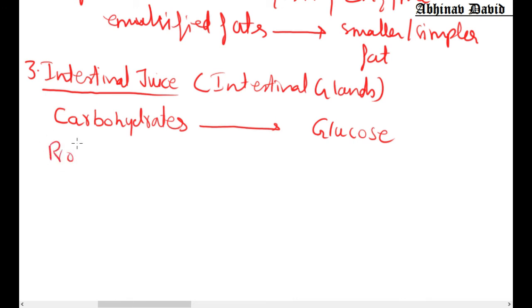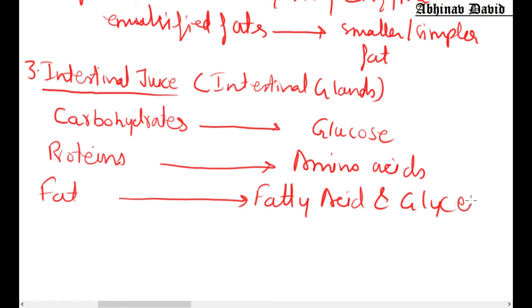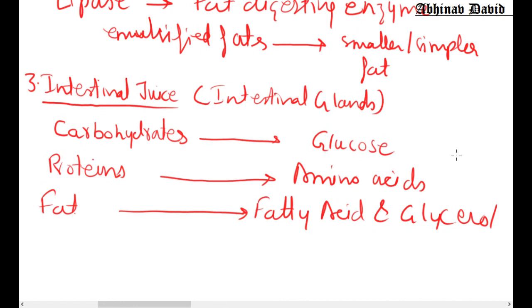All the proteins that we have eaten are finally digested and converted into amino acids, and all the fat that we have eaten is finally converted into fatty acid and glycerol.